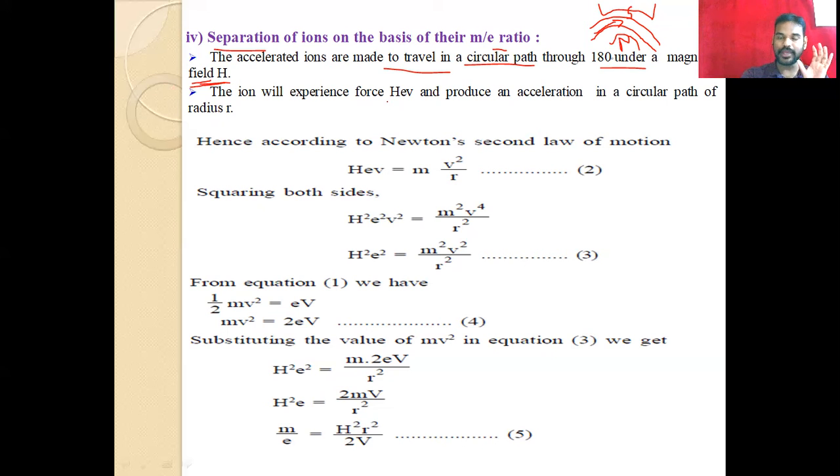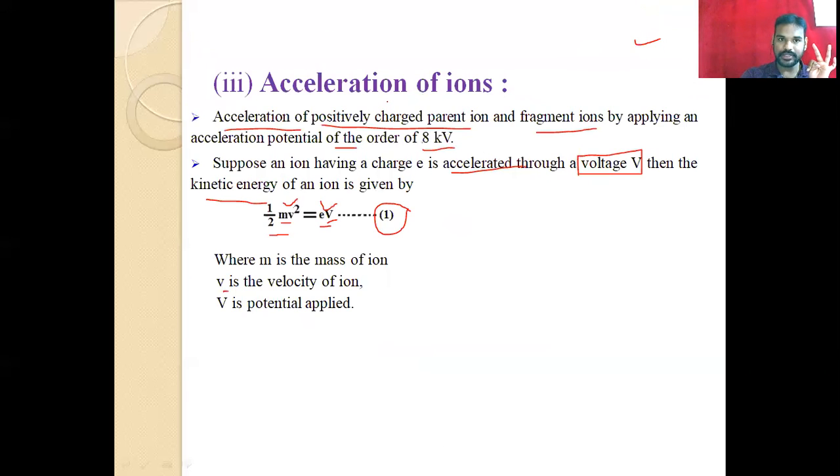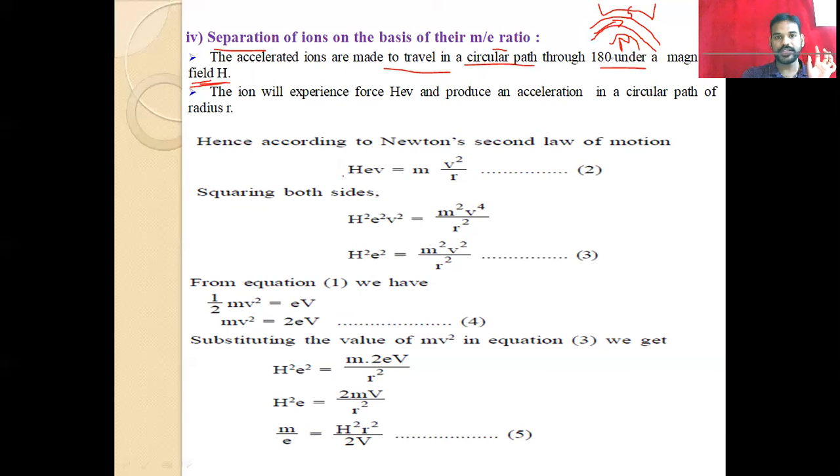Here we applied the magnetic field as well as the potential. For acceleration we applied the potential, eV, as well as the magnetic field. So we can say the total force experienced by the fragment is HeV. That means H is the magnetic field and eV is the potential we applied.